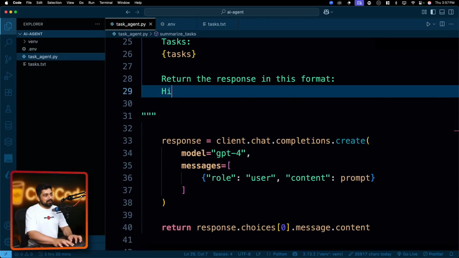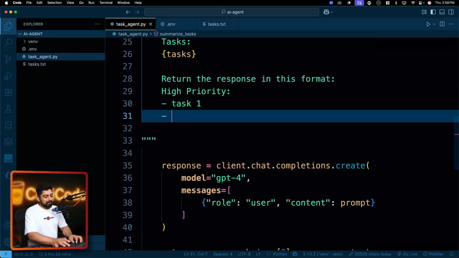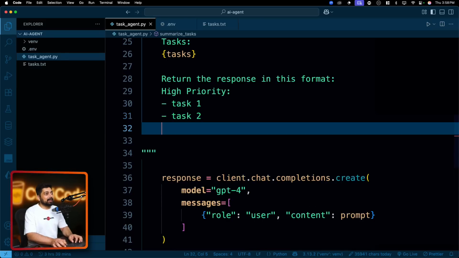So what we can do is say high priority, and it will have task 1, then we will have task 2, and yes, you have to spend time in that.